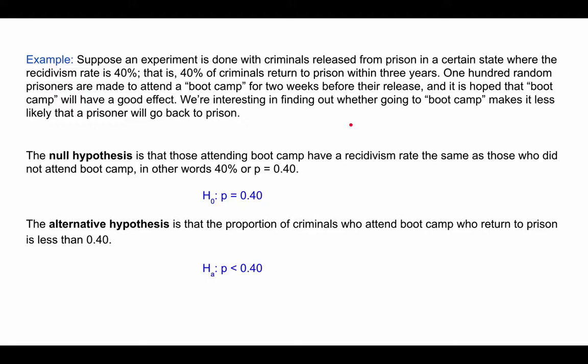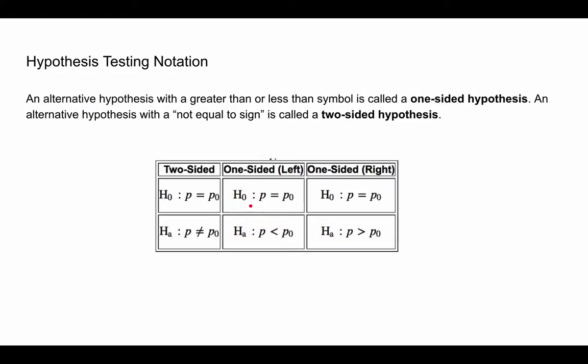Sorry, it's not the one you see in your experiment, so scratch that. It's the proportion that you see as a standard, the skeptical percentage. So in this case, it's 0.40. That's always an equal sign there. The thing that can vary is the alternative hypothesis. You could have a not equal sign, a less than symbol, or a greater than symbol.